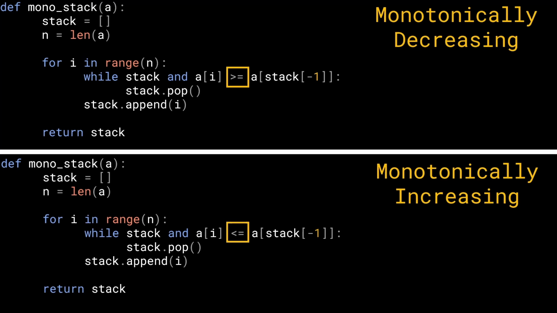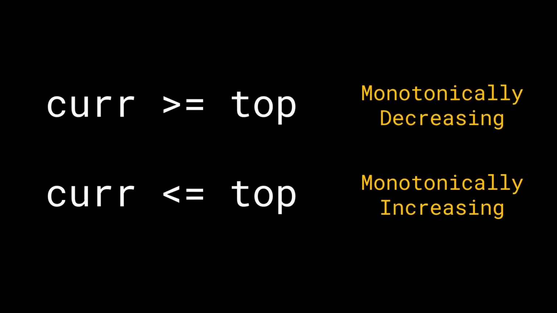Well, let's go ahead and look at this idea that, well, I was very sleepy, so don't judge me too hard on this. But basically what we're trying to do is I'm going to try and compare current with the value on the top, right? This is what I've been doing. And if the current value is greater than equals to the top value, then we need to start popping these elements out in the case of a monotonically decreasing stack. Similarly, in the case of monotonically increasing stack, I reverse this condition and say that if the current value is lower than the top of the stack, then I need to start popping the elements out.